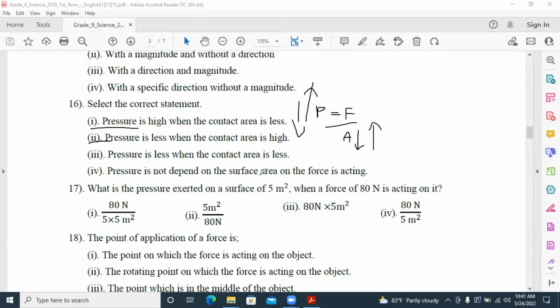Pressure is not dependent on the surface area on which the force is acting. No, pressure depends on the surface area. And what is the pressure exerted on a surface of 5 square meters when a force of 80 Newton is acting on it? You know the pressure equals force divided by area. So the upper part should have the 80 Newton and the lower part 5 square meters. Answer number 4.